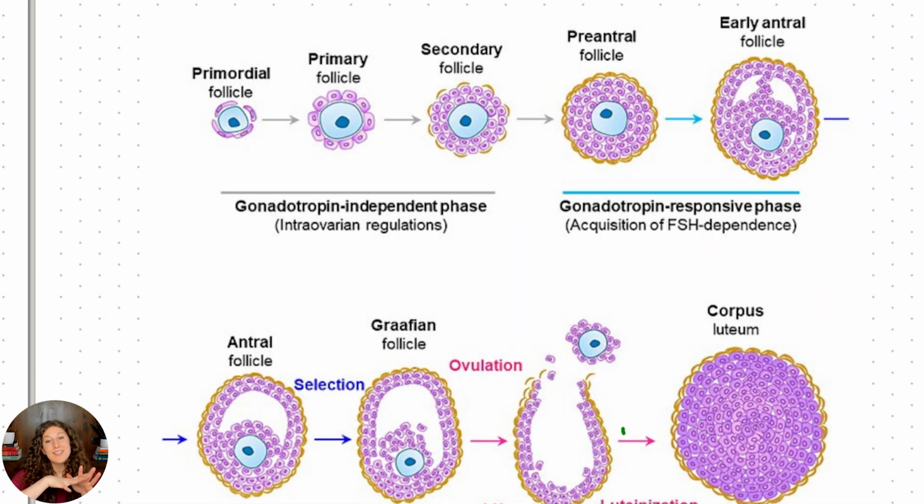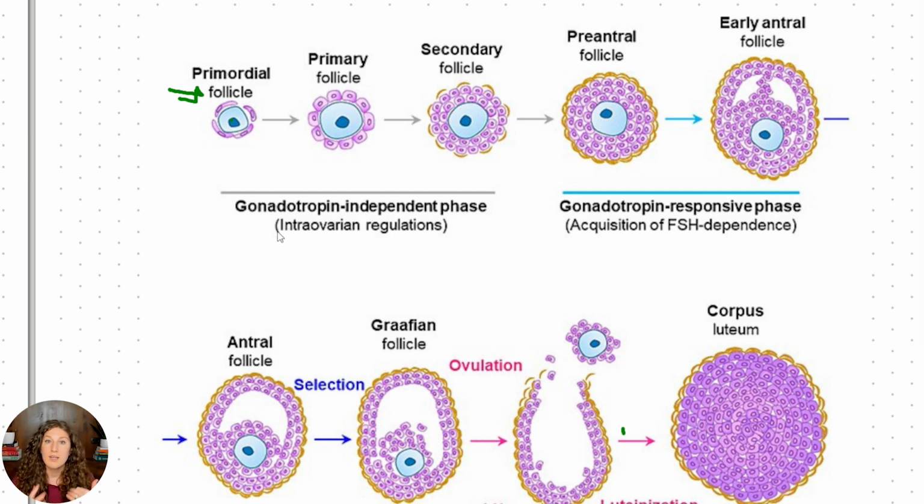So I'm going to show you kind of the process of developing follicles. I don't want you to stress about memorizing this, but I do want you to recognize in general what's happening to our oocytes in this phase. So this is after menarche, as we hit puberty. So you can see here, this is the path of developing follicles. And again, don't worry about memorizing. I just want to show you kind of what's going on. So our primordial follicle, which is here, this guy is where we start at birth. So this is our primary oocyte right in the center here, surrounded by fluid, and then these little purple cells are called granulosa cells.